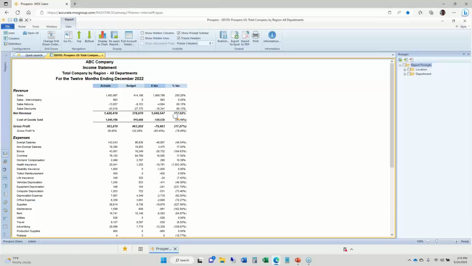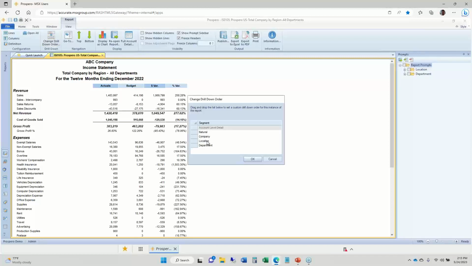Summarizing any of these balances is easy as well. So instead of just drilling down to the account level detail for that row, I could also go in here and say, let me summarize my balances by any of my companies or other segments or dimensions. If I go to change drill down order, I'll just drag and say I want to summarize all these balances by location. I'll drag that to the top of the window here, click OK.